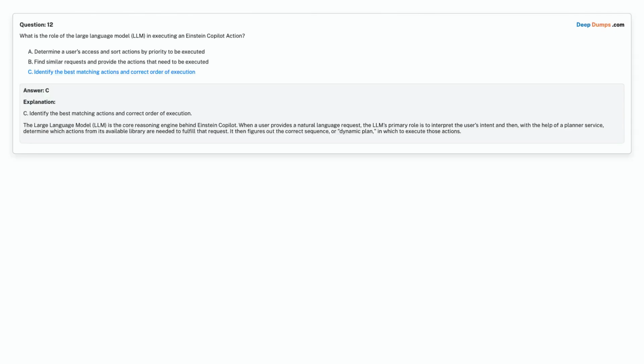Correct answer is Option C. Identify the best matching actions and correct order of execution.